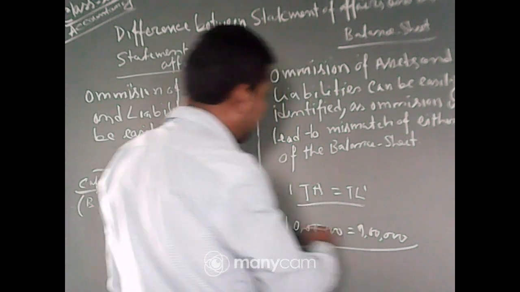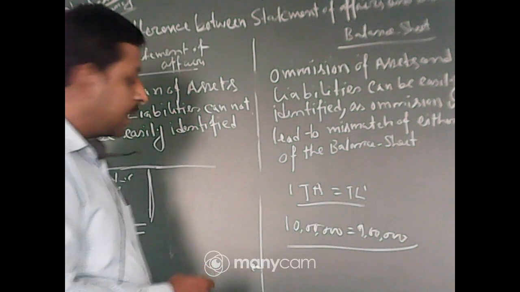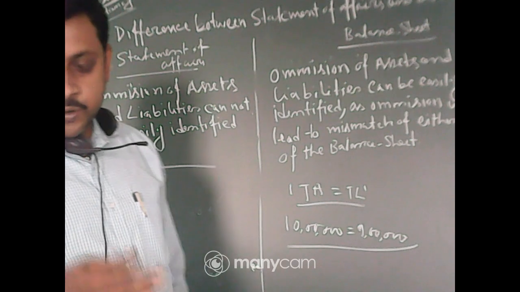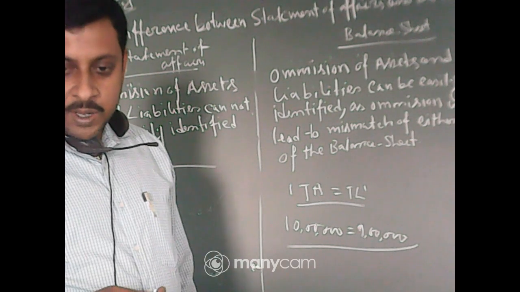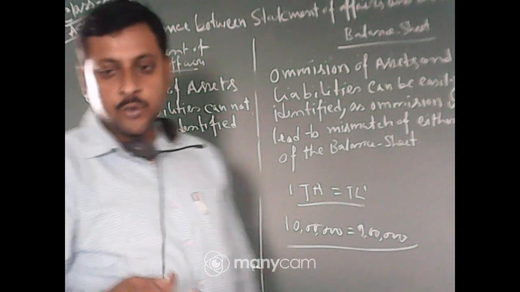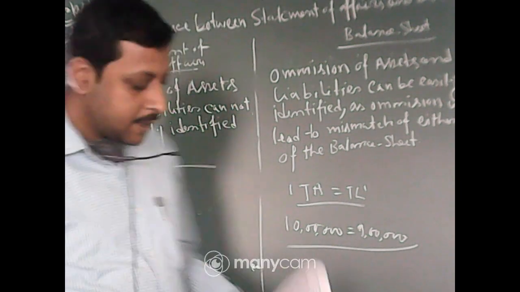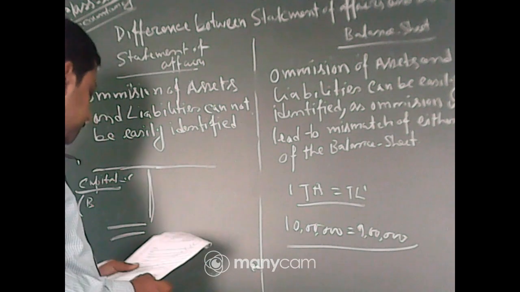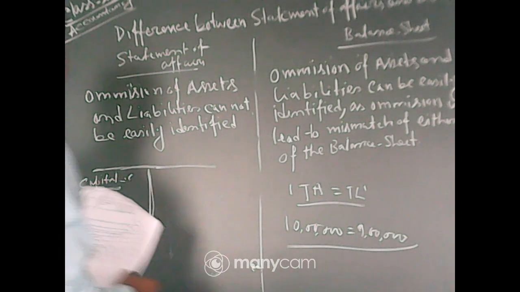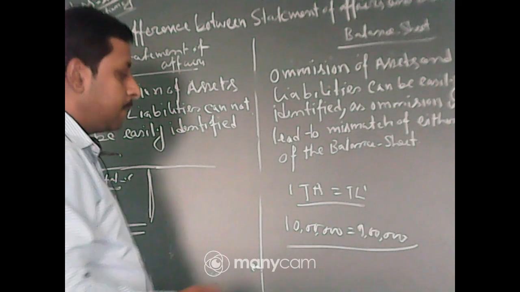So if any mismatch happens, that means you have either forgotten to post some liabilities. Okay, if the asset side is mismatched, you forgot to post some assets. Okay, so these are the main differences between statement of affairs and balance sheet.